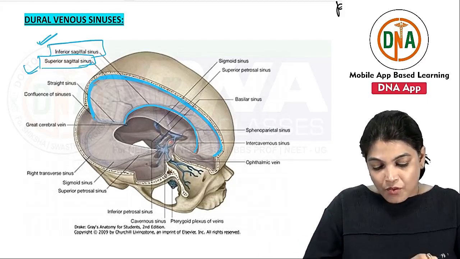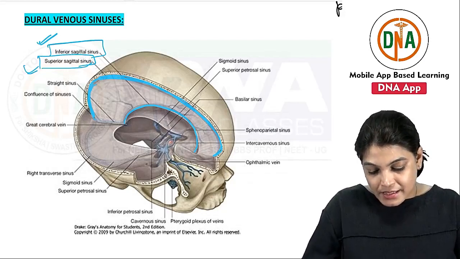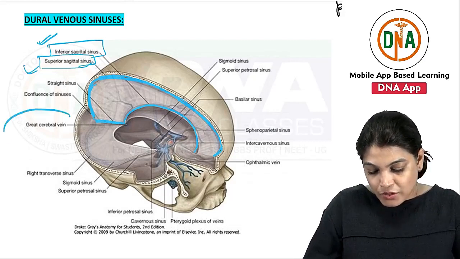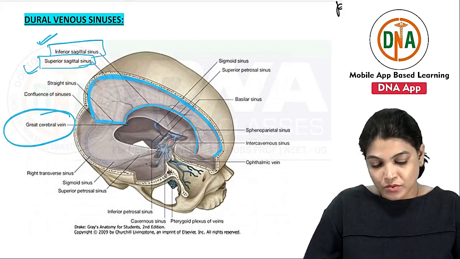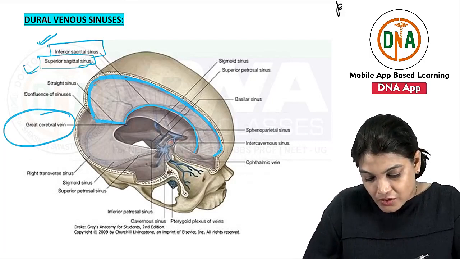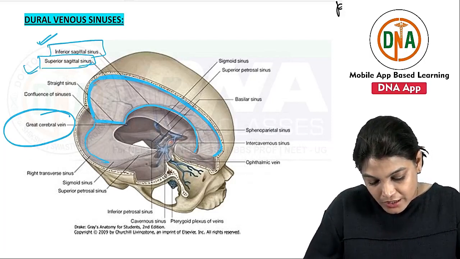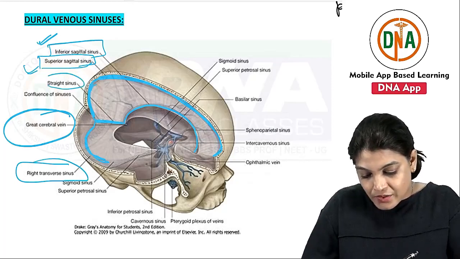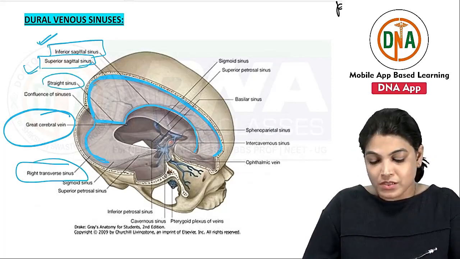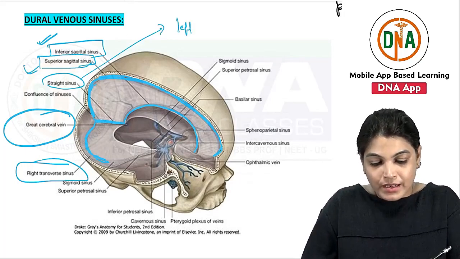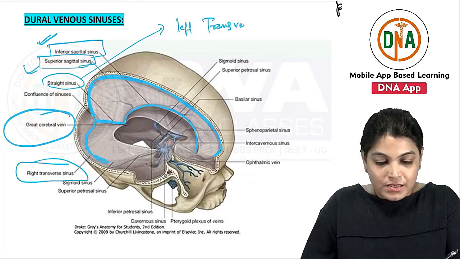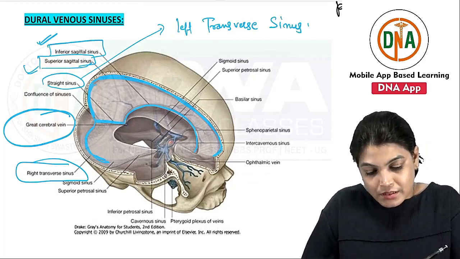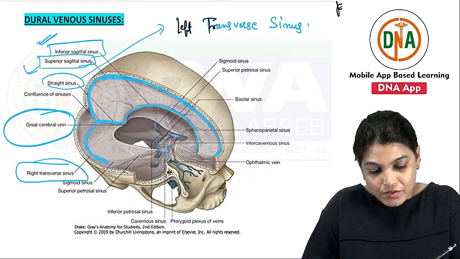Now what we are seeing is that this sinus is lying over the straight sinus. So this is the straight sinus. Actually, the straight sinus is formed by the joining of the great cerebral vein of Galen. The superior sagittal sinus will continue into the right transverse sinus, and the straight sinus will continue into the left transverse sinus. So this is the left transverse sinus.